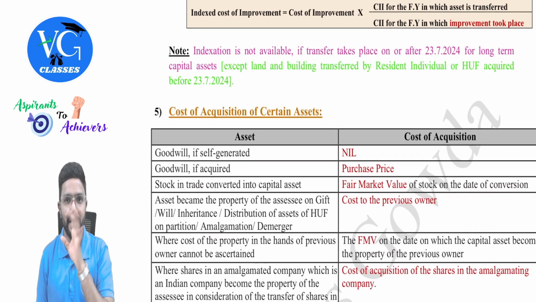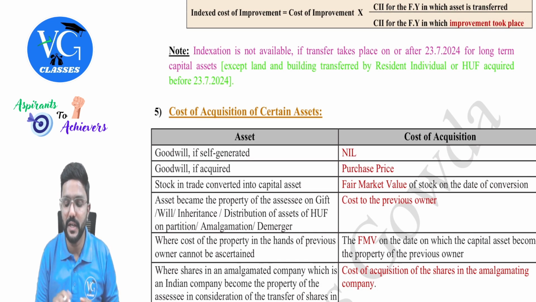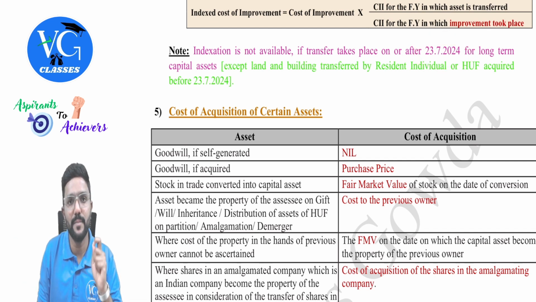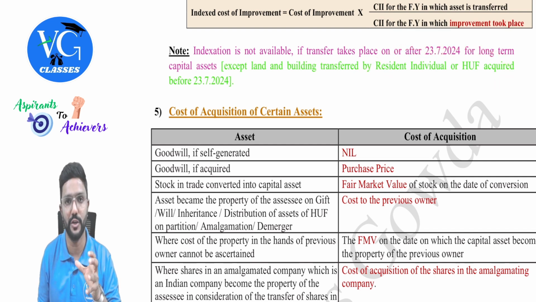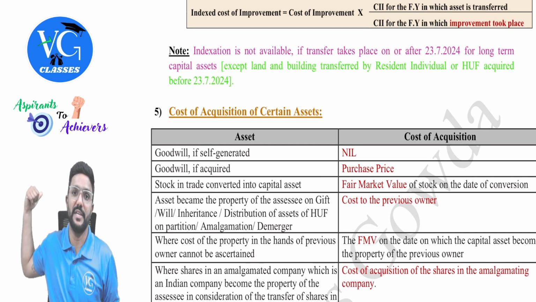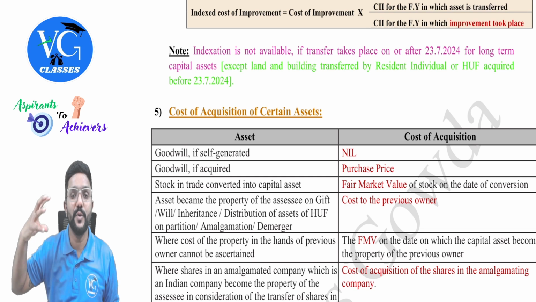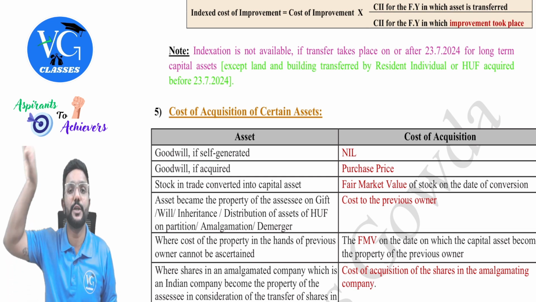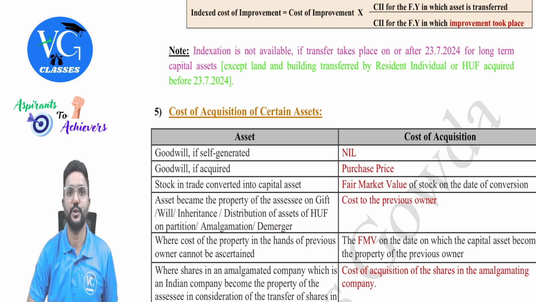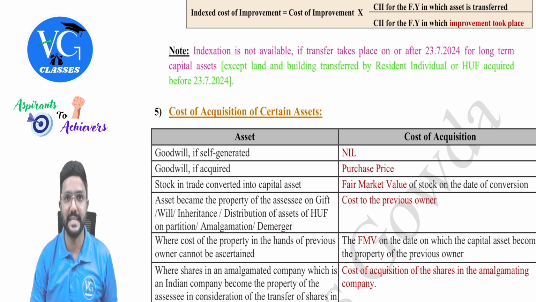If the date of transfer is on or after 23rd July 2024, indexation is available only for land or building which is transferred by a resident individual or HUF. And that too, indexation is available only to compute tax liability. Whereas to compute the capital gains income, which has to be included in the total income calculation, you need to compute long-term capital gain without indexation only. Without indexation itself. Clear? That effect I will explain a little later.